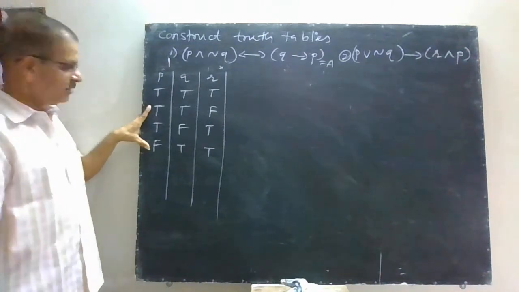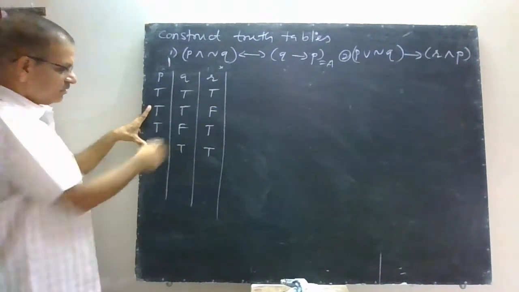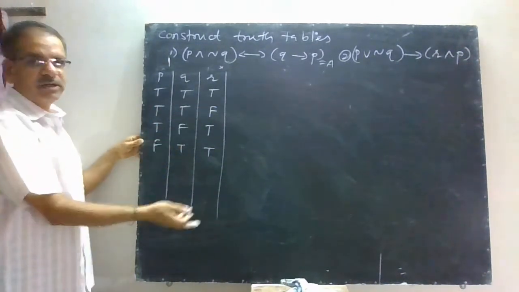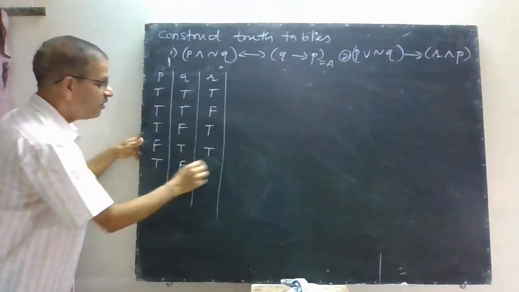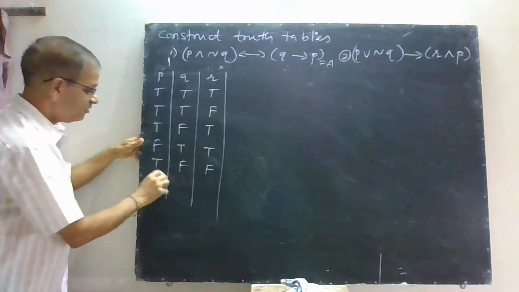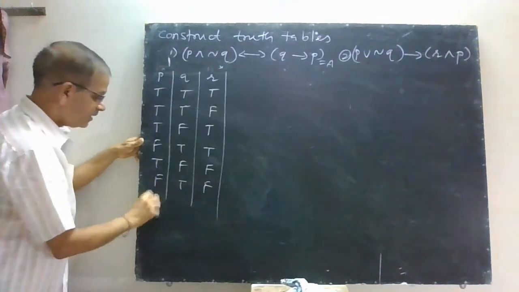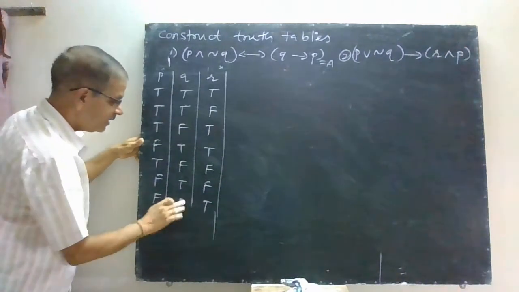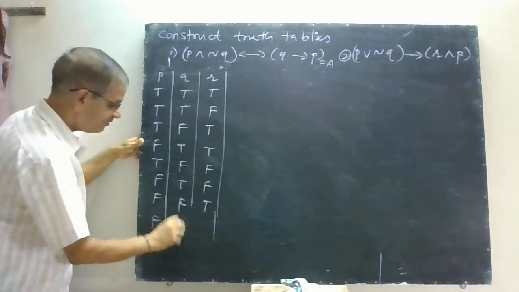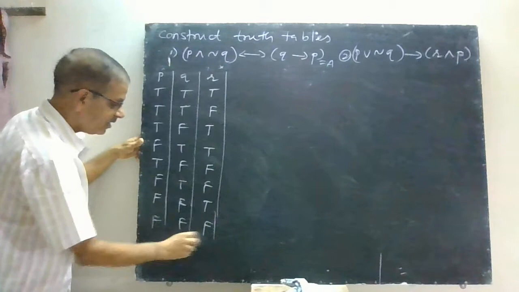Then these 3 possibilities having 2 T's and 1 F. Now we will write 3 possibilities having 2 false. That is true, false, false, false, true, false, false, false, true, and last one F, F, and F.